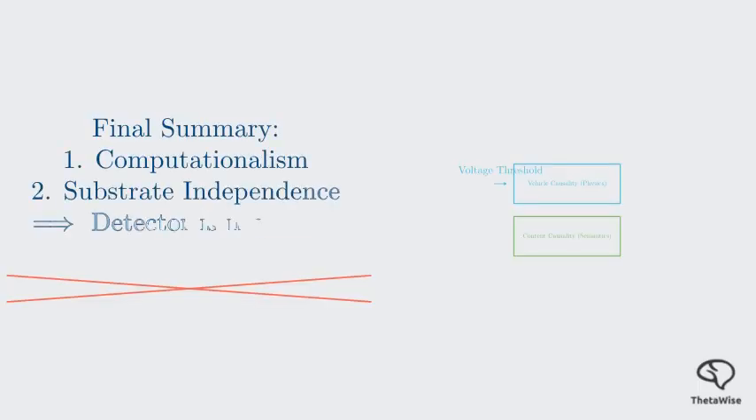Final summary. If you are a computationalist and believe in substrate independence, then a perfect consciousness detector is impossible. We've explored how our starting axioms dictate our destination. Whether you believe AI can be conscious or not, the math forces us to admit a fundamental blind spot in our ability to ever truly know for certain from the outside.